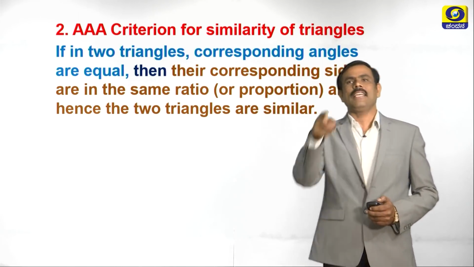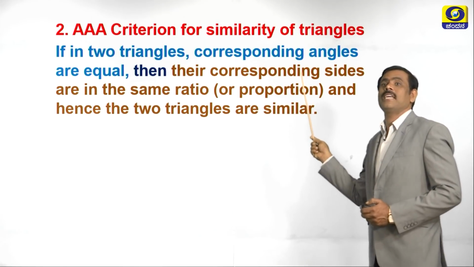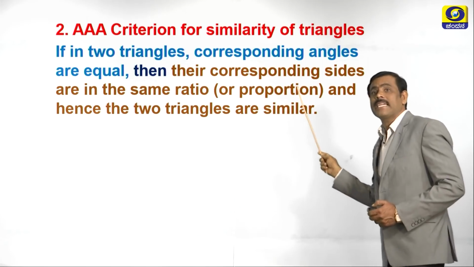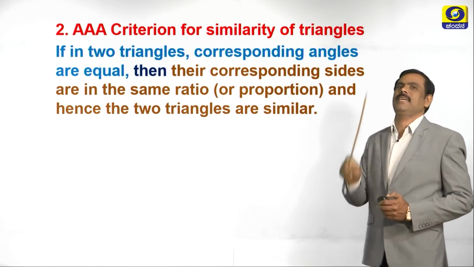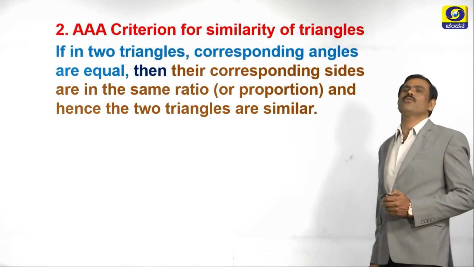You can see clearly in the statement, two colors are there. First color indicates the given or the data. Second color indicates what is to be proved in this theorem. So, here what is given? We have to draw two triangles.